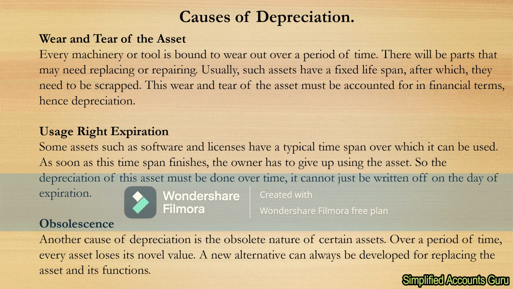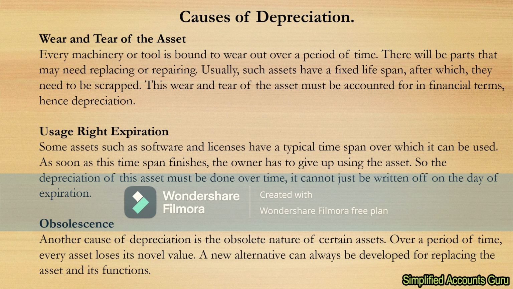And when we are talking about the cause which is usage right expiration, remember, we also have some assets like machinery that the business may get control or ownership of because of some lease agreements.